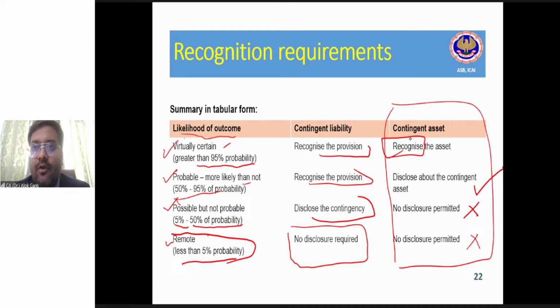Or you may find that the question says there are high chances that the company may end up paying this liability. In that case, you can consider that high chances means probable, probability is there, right? Is it clear?